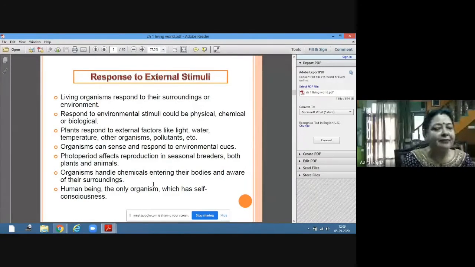Organisms handle chemicals entering their bodies and are aware of their surroundings. Human being is the only organism which has self-consciousness. Now remember here, in the whole living world, human being is the only organism which is having self-consciousness. We are having consciousness about the surroundings as well as about the self. So this discriminates us from the rest of the living world, because we are having self-consciousness also.